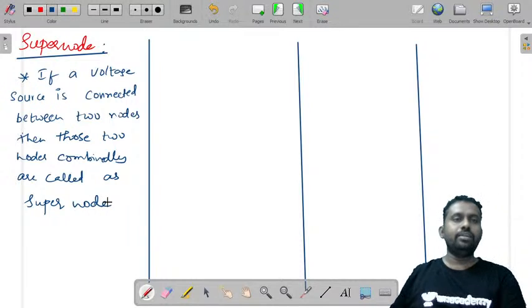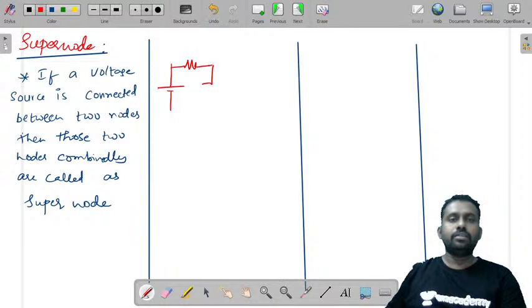For example, let me give you a problem. Let us take, there is a question like this. Now there is a voltage source like this.